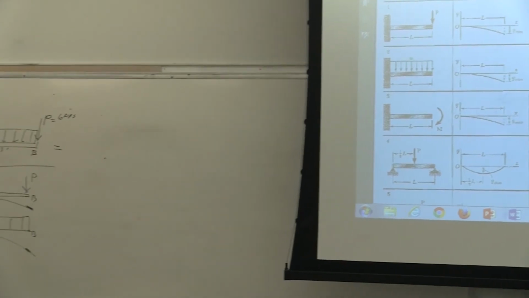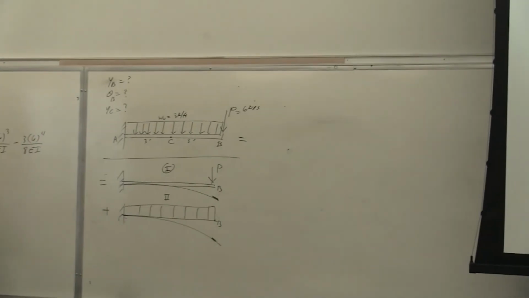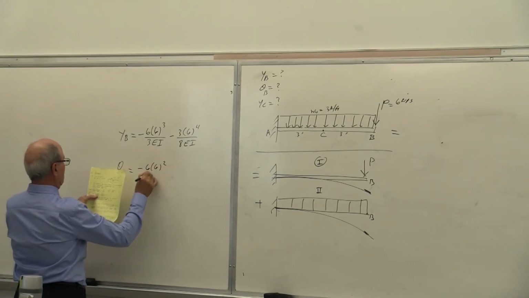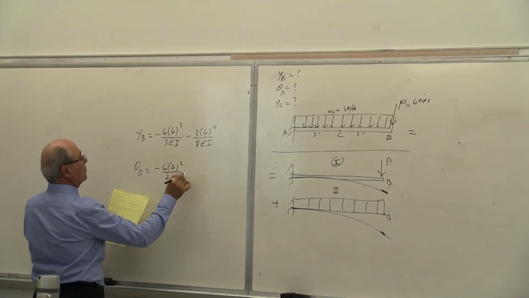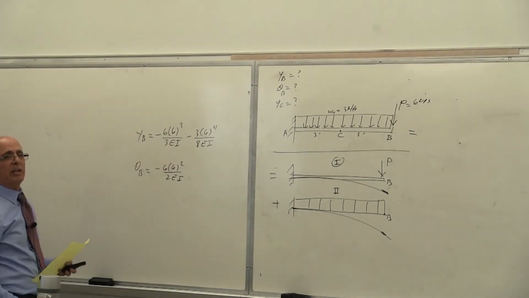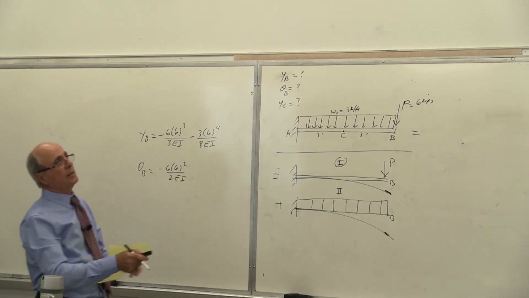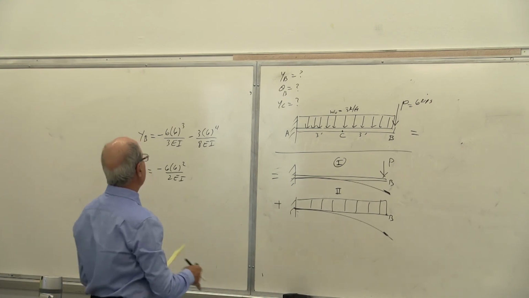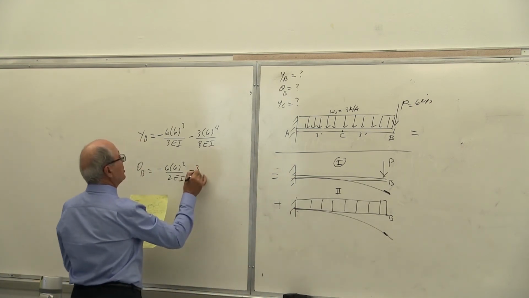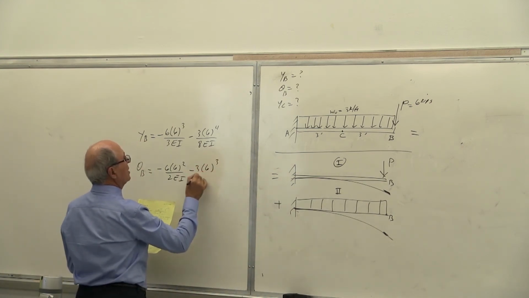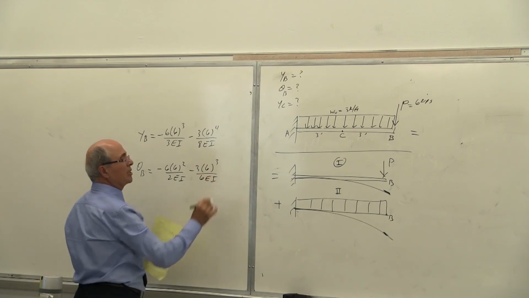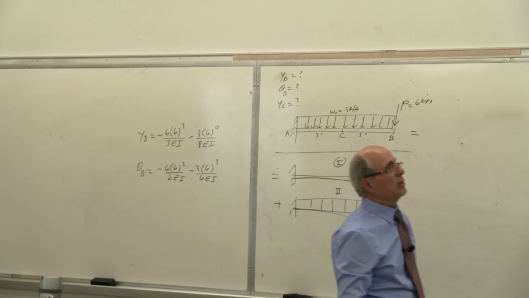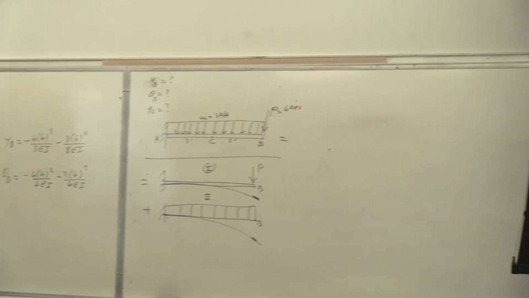Theta B becomes equal to minus P again, which is 6 times L to the power of 2 divided by 2 EI from the table. Yes or no? The first line of the table is there. Is that correct? The first one and second one. And the second one is minus 3, 6 to the power of 3 divided by 6 EI. Is that correct or not? Then you add it together, of course. Yes? So calculate. Now, how do I calculate?